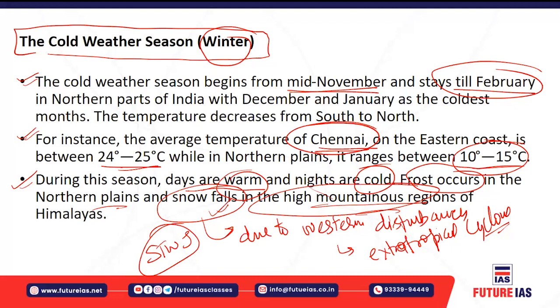So that is what is happening. You have basically the western disturbances, which cause rainfall in some places, but in the higher reaches of the mountainous regions of the Himalaya, you will have snowfall. Mainly snowfall.